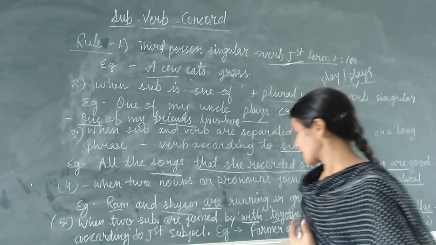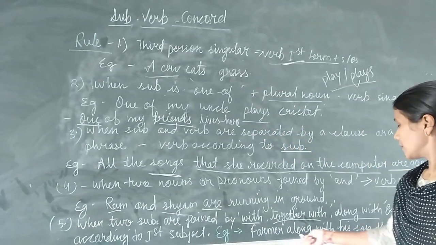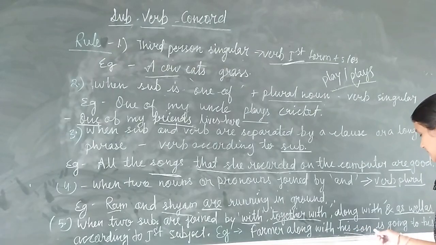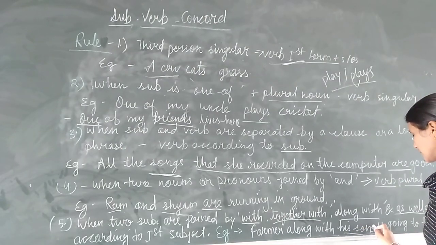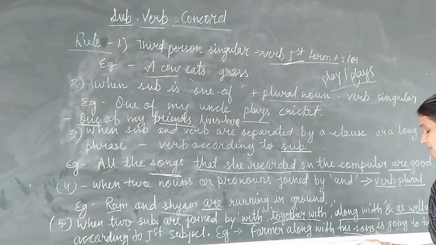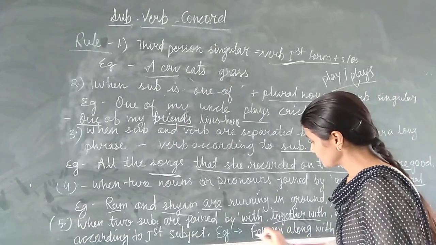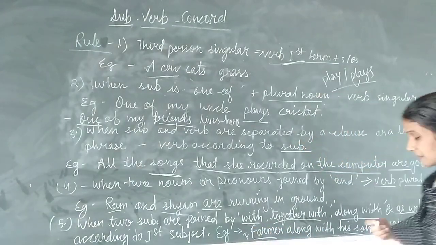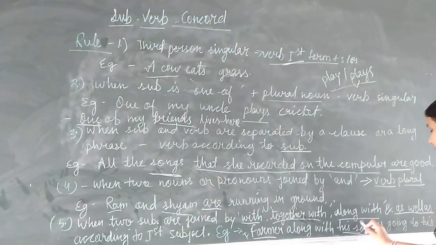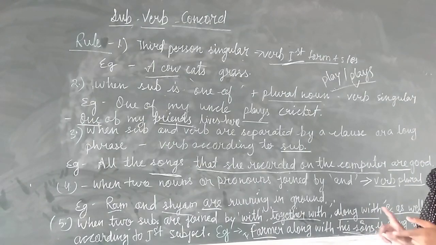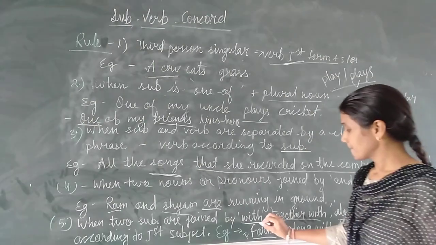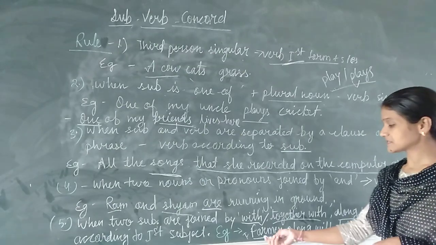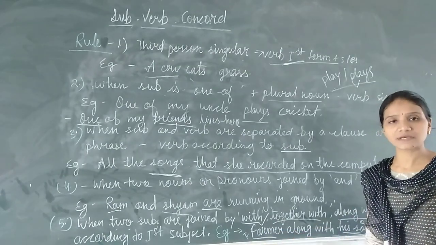Now, example here I have written: farmer along with his sons. Farmer is the first subject and his sons is the second subject. But we will use the verb according to our first subject, and the first subject is farmer. Farmer means a singular subject.